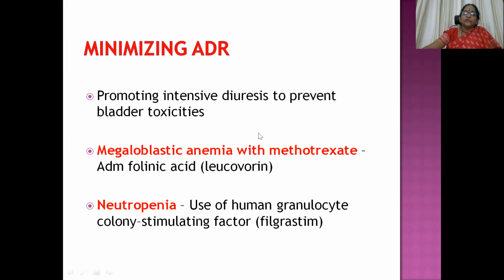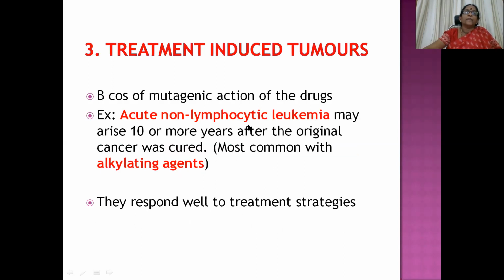Megaloblastic anemia with methotrexate has to be treated with administration of folinic acid or leucovorin. The neutropenia has to be treated with human granulocyte colony stimulating factor or filgrastim, so that the cells will be stimulated again.